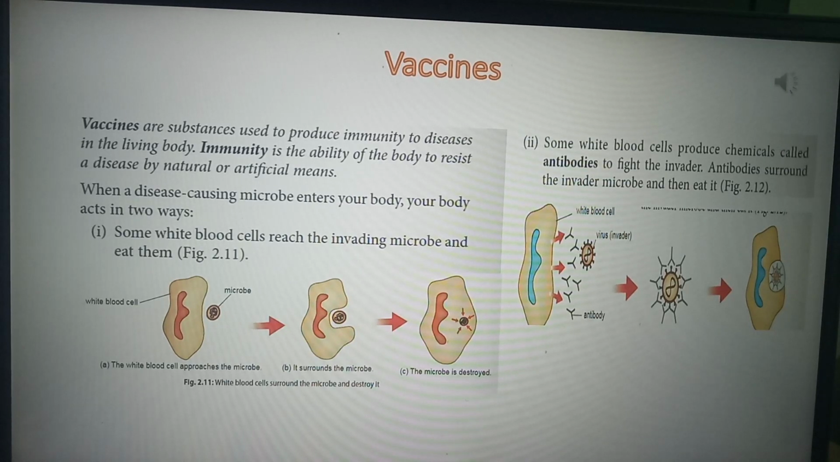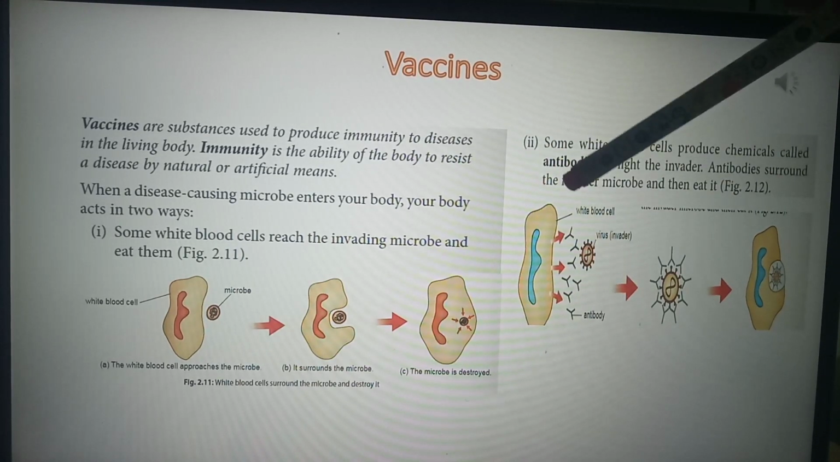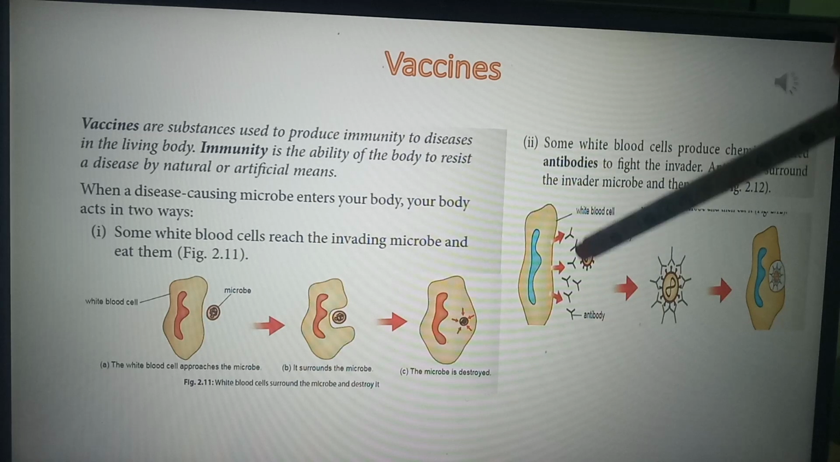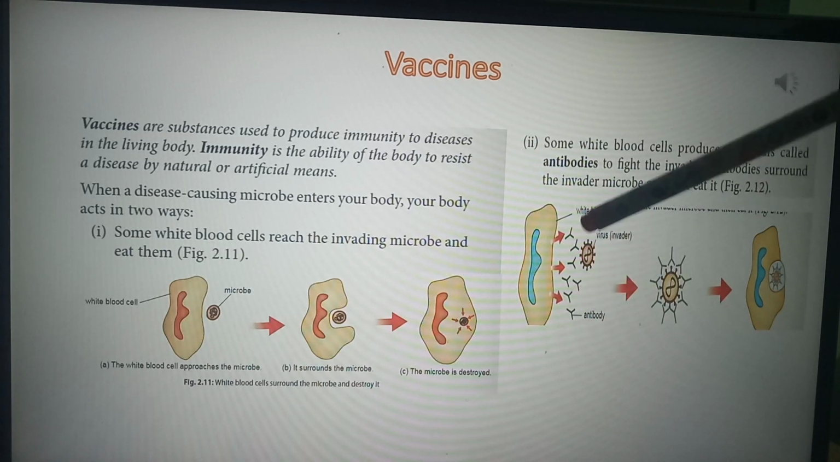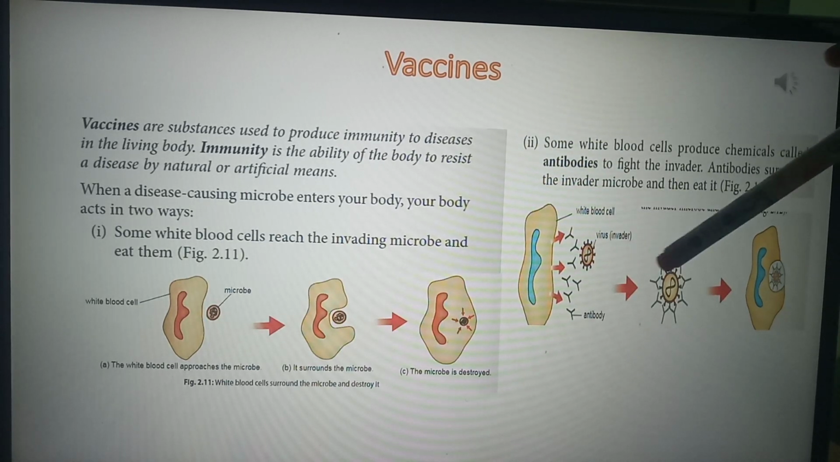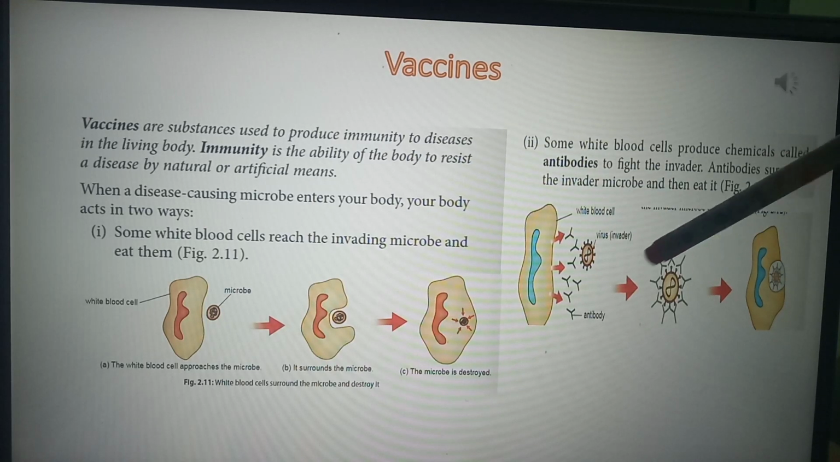For example, you will be able to understand from this diagram. This is the white blood cell. What is it making? It is making the antibodies. These are Y-shaped. Can you see the Y-shaped structure? These are all antibodies. And in front of the antibodies, there is a virus. The invader is coming. It has entered your body. The virus has entered your body. Then this antibody will be acting on it.